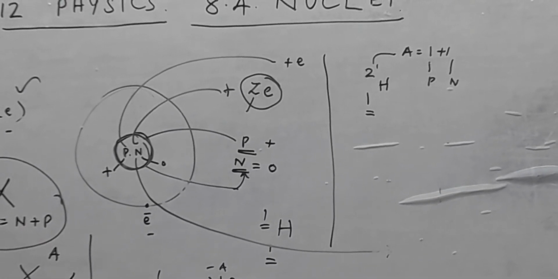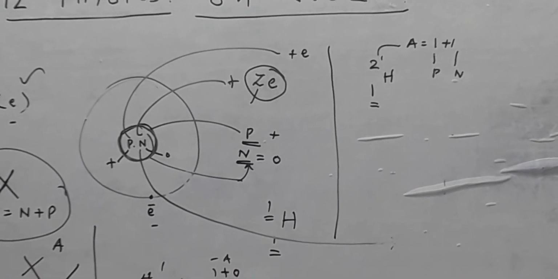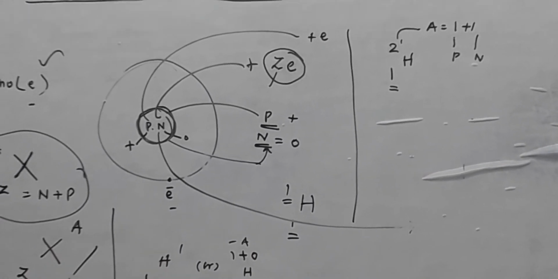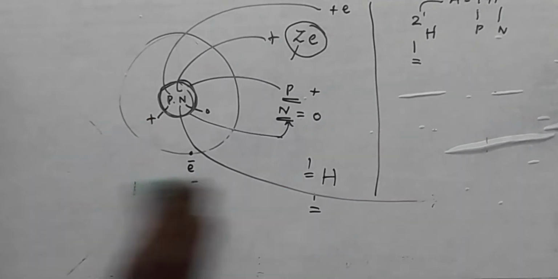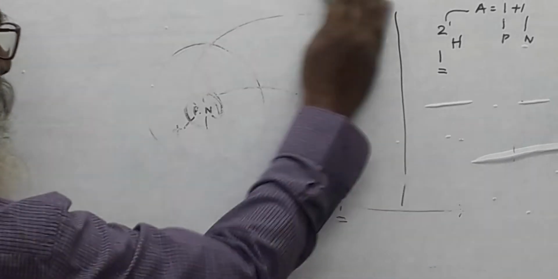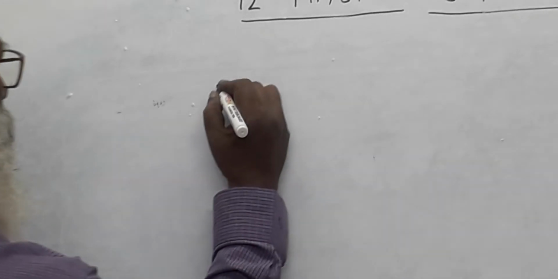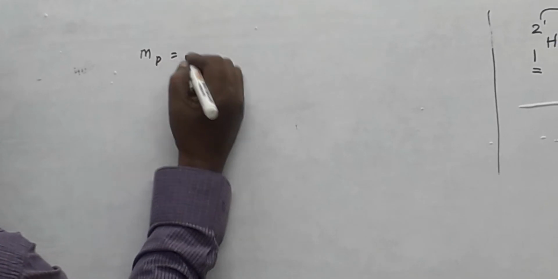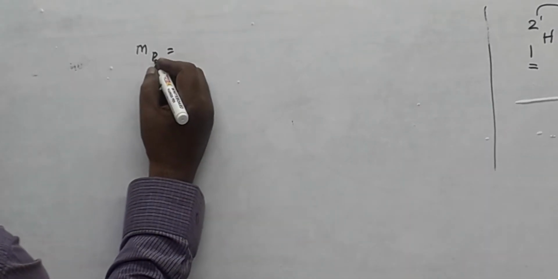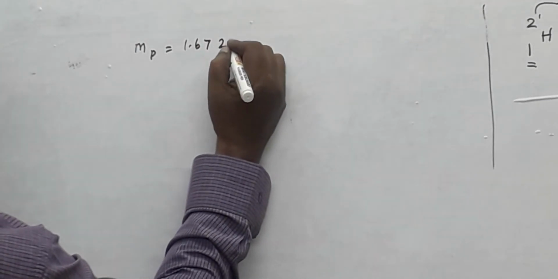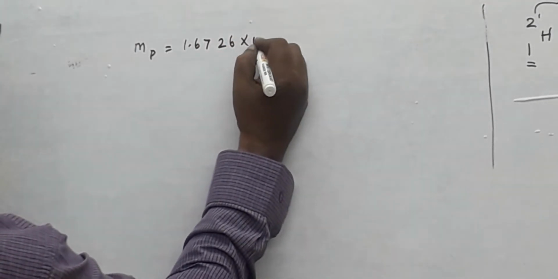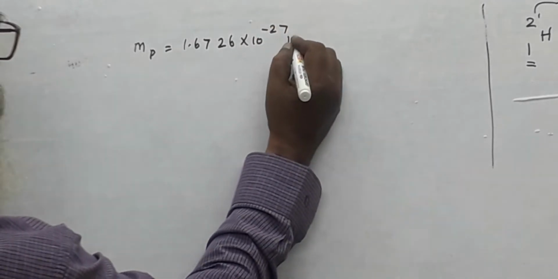Then we want to give the value of the mass of the proton. What is the mass of the proton? If you want to give the mass of the proton in kilograms, then we can give the value as per your textbook. Mass of proton, Mp, is nothing but 1.6726 into 10 power minus 27 kilogram.